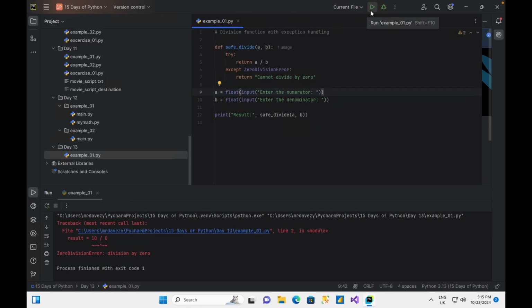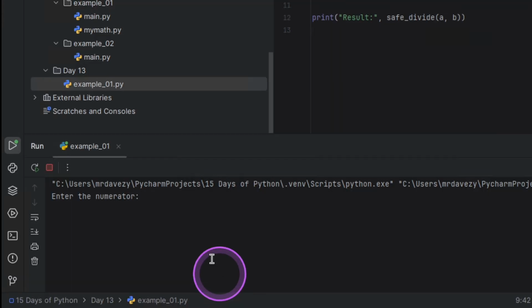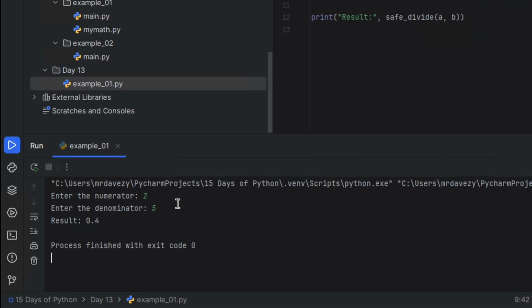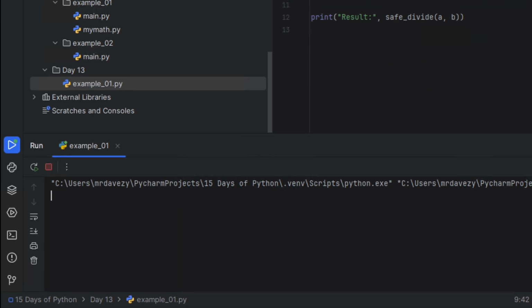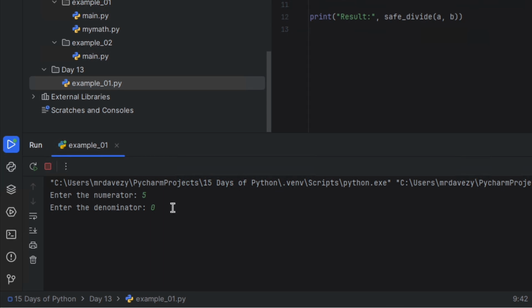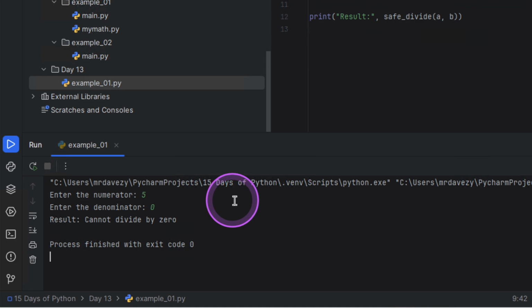Let's see. Let me enter the numerator as 2, denominator as maybe 5, I get 0.4. If I run this again and I provide 5 and I provide 0, it's now going to look out for that particular exception, that particular error, and it's going to return this, cannot divide by 0.